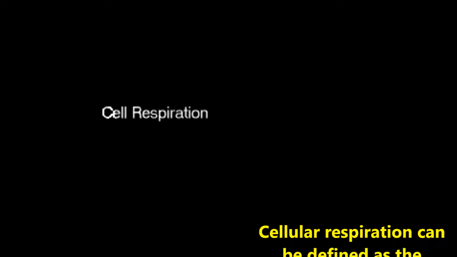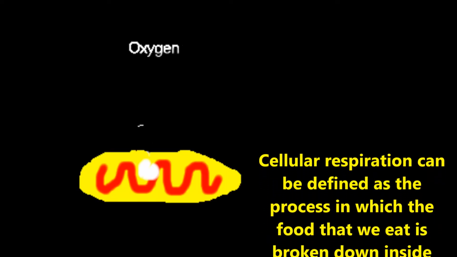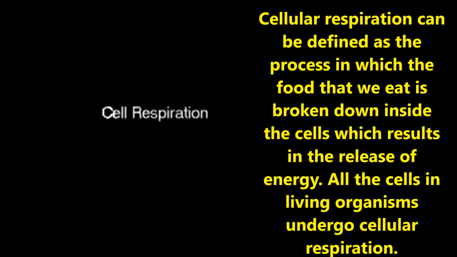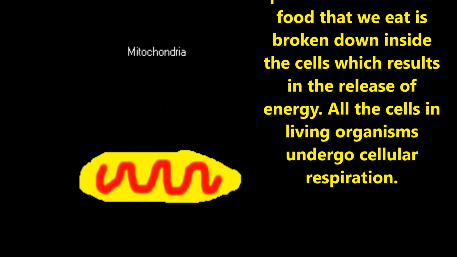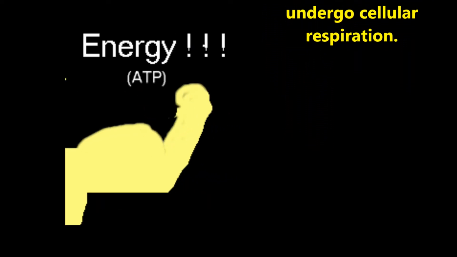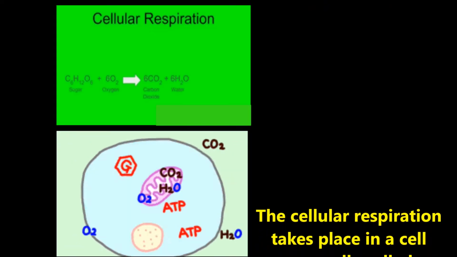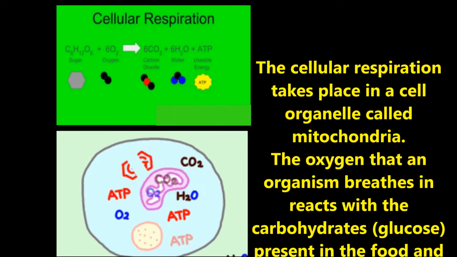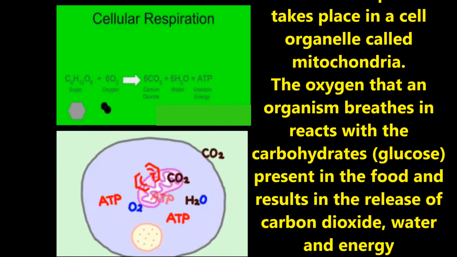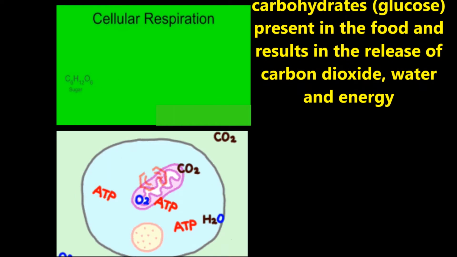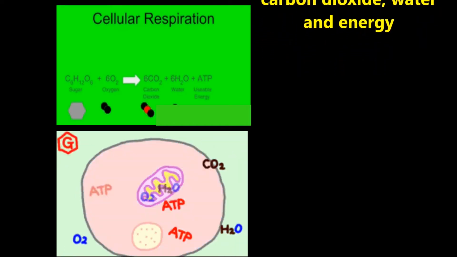Now, let us see what is cellular respiration. Cellular respiration can be defined as the process in which the food that we eat is broken down inside the cells, which results in the release of energy. All the cells in living organisms undergo the process of cellular respiration. The cellular respiration takes place in a cell organelle called mitochondria. The oxygen that an organism breathes in reacts with the carbohydrates, meaning glucose, present in the food and results in the release of carbon dioxide, water and energy.